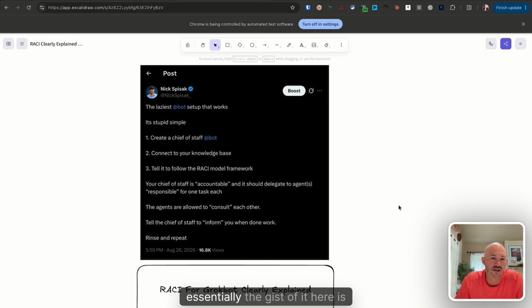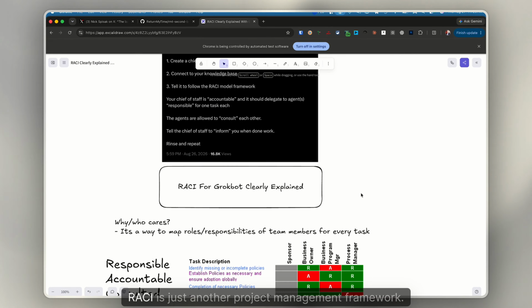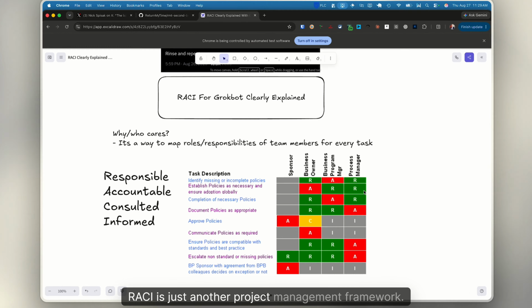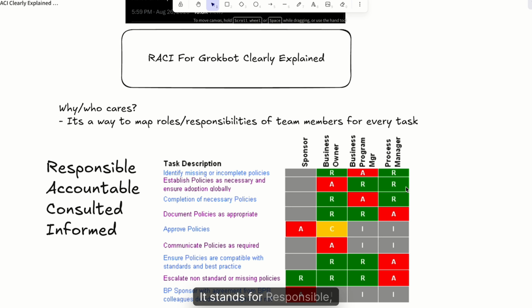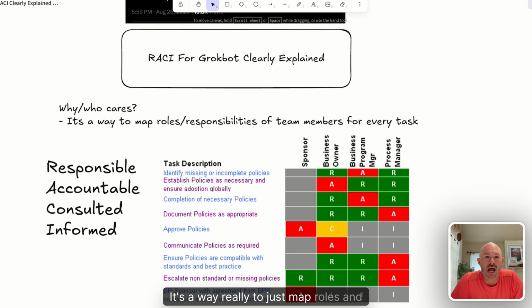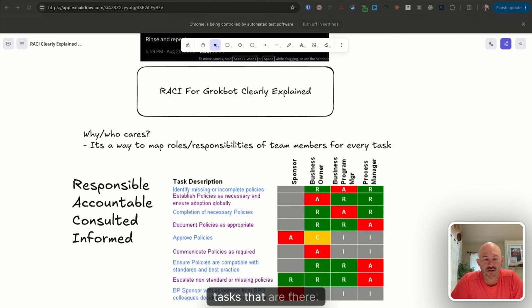So essentially the gist of it here is RACI is just another project management framework. It stands for responsible, accountable, consulted, and informed. It's a way really to just map roles and responsibilities for every team member for the tasks that are there.